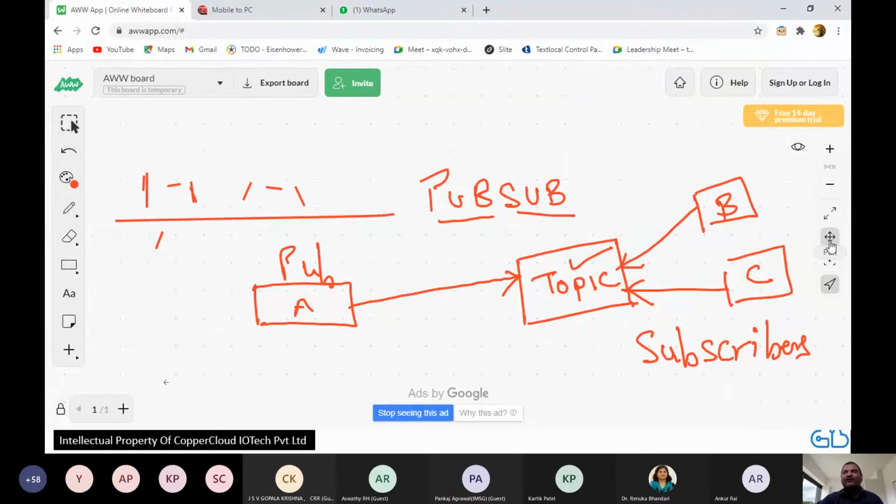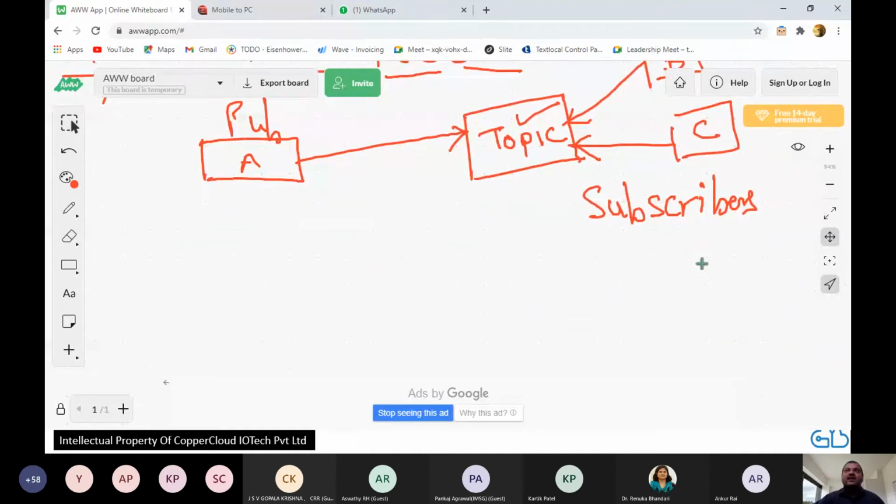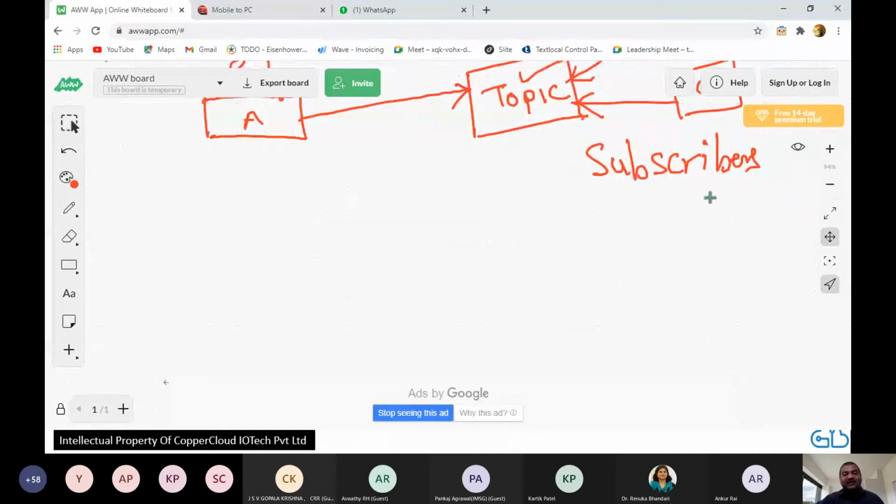Now we don't force people to come and see, right? I'm not going to force you to see the schedule. Students are interested to look at the topic. So whoever is interested can walk up to the board, read what's written there and then go away. So all those people are subscribers and the college is the publisher of the examination schedule.